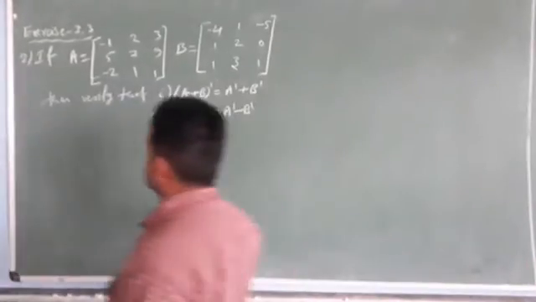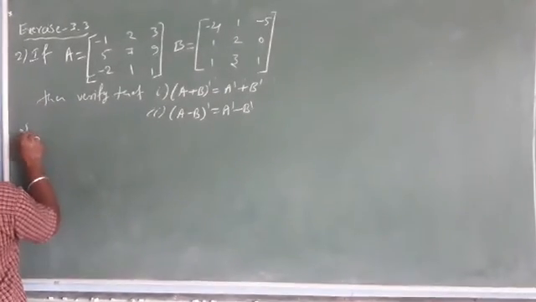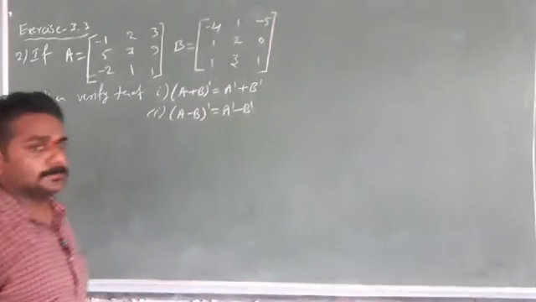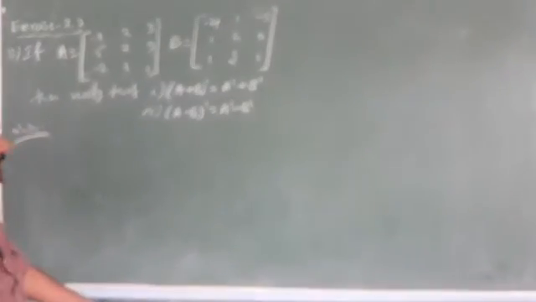Okay. Next, the second problem, students. If A equals a 3 by 3 matrix and B equals also a 3 by 3 matrix, then verify that (A + B)', the transpose of A plus B, is equal to A' + B'. And (A − B)' equals A' − B'. Okay. Let us start the problem with the first one, A + B.